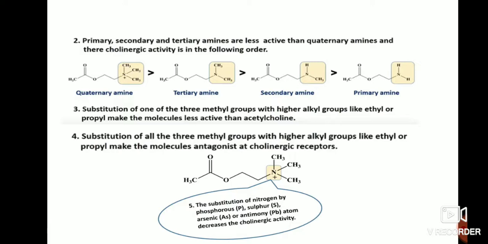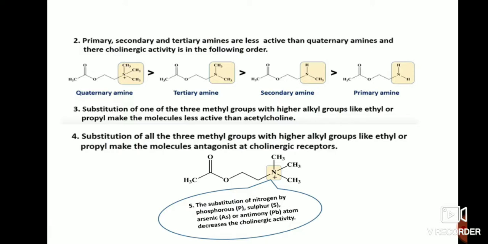If one CH3 group has a longer alkyl group attached, maybe ethyl or propyl, this type of molecule shows less activity when compared to acetylcholine. We have to compare with acetylcholine.